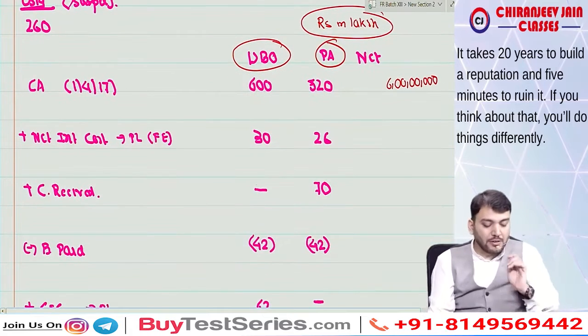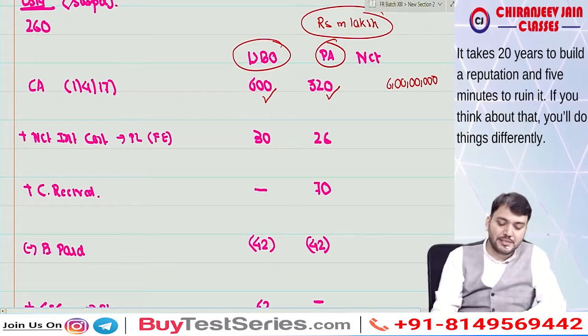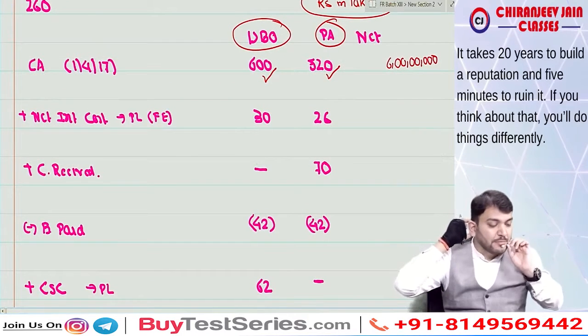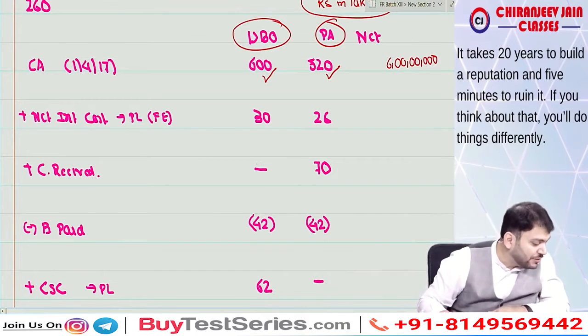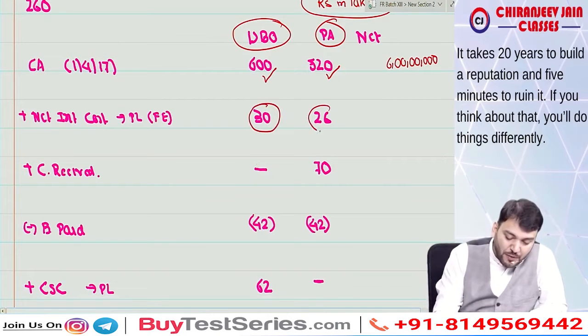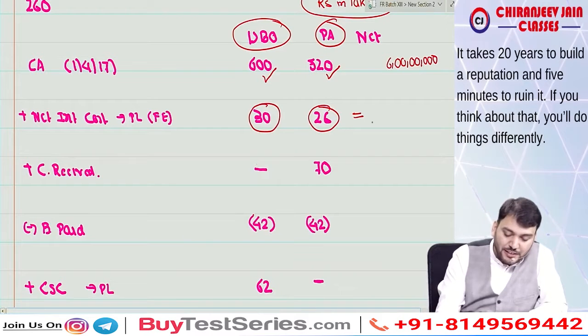Now, carrying amount at the beginning, this is the opening liability, this is the opening asset. Then we'll find out net interest cost. Net interest cost will be calculated by using the discount rate. The discount rate given is 5%. So 5% of 600 will be this, and 5% of 520 will be this. Net interest cost is how much?